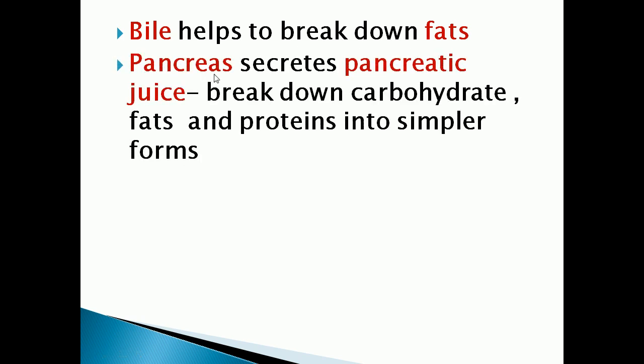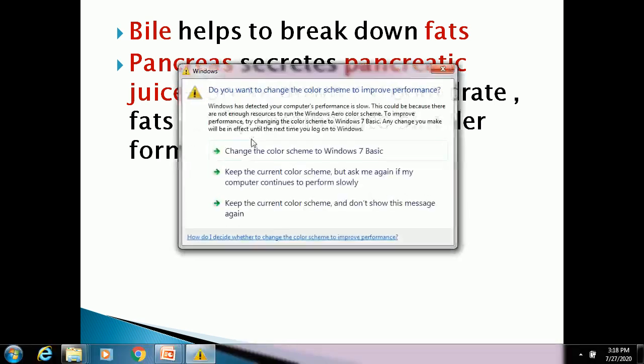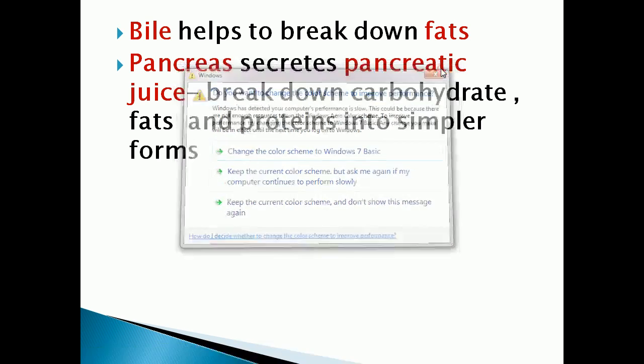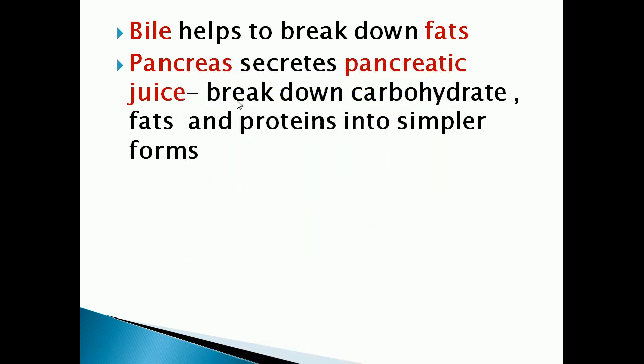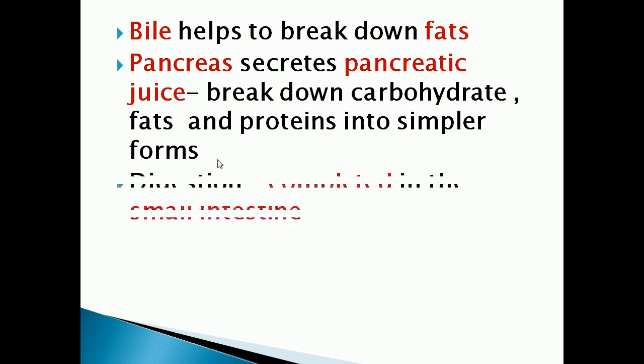Then the pancreas will also secrete pancreatic juice. Pancreatic juice helps in the breakdown of carbohydrates, fats and proteins into simpler forms.